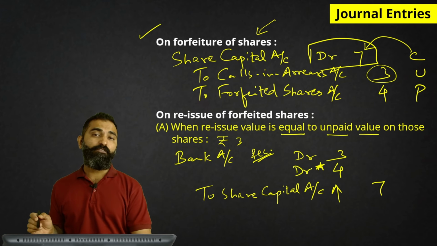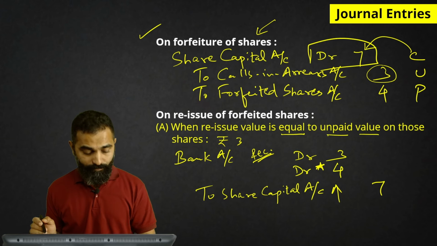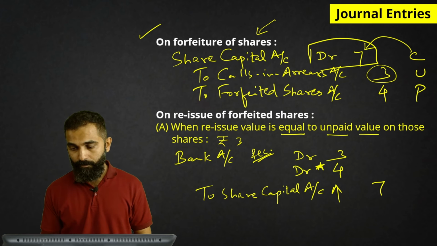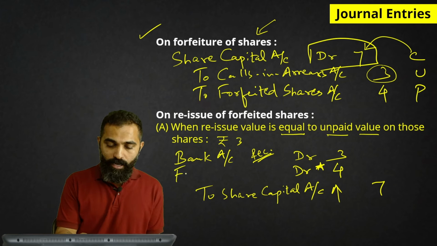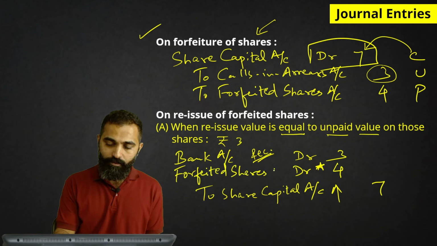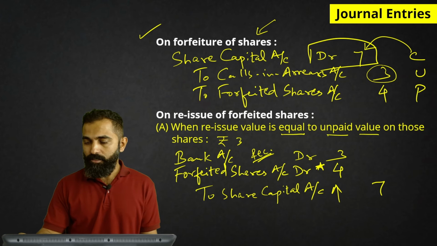From where will we fill in this gap? So here the amount will be adjusted from which account? Forfeited shares. So this amount was the gap on reissue.